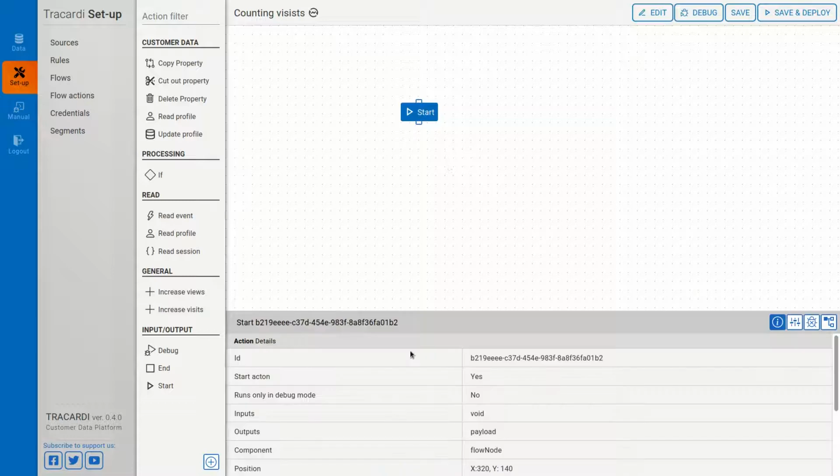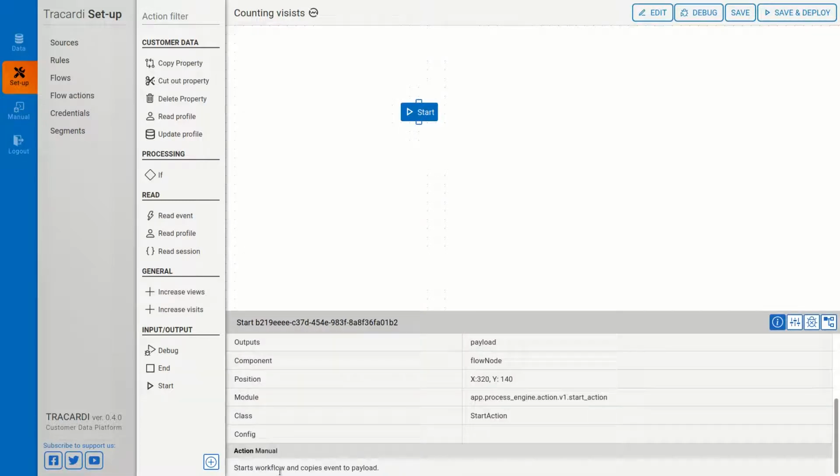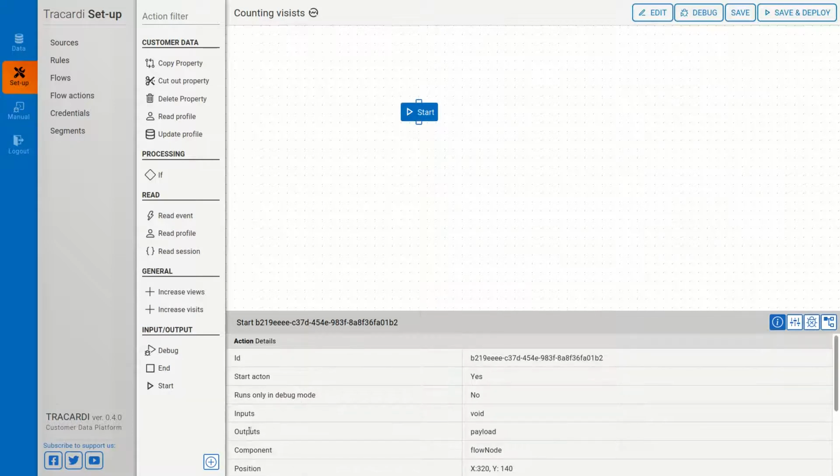We can double click on it, and we can see that it starts the flow and copies the event to payload. What is payload? Payload is the data that will appear on the output of this action. You can see that this action has output payload. Its input is void, it means it takes nothing. Okay, let's try to debug it just to see if it works.